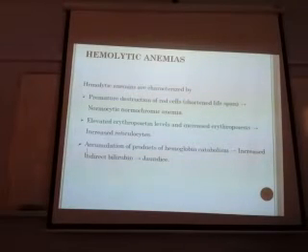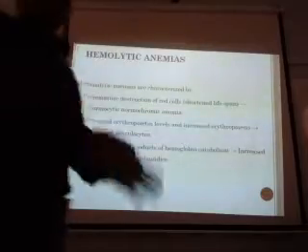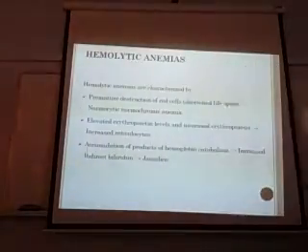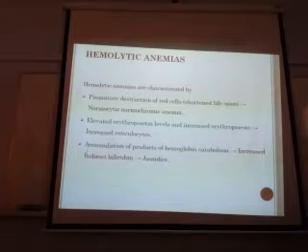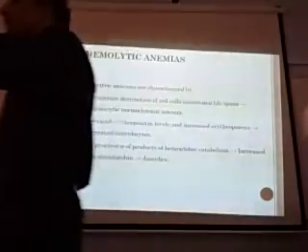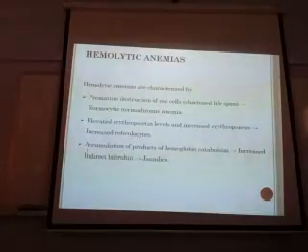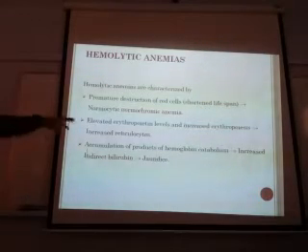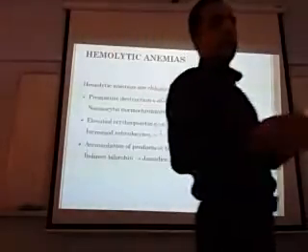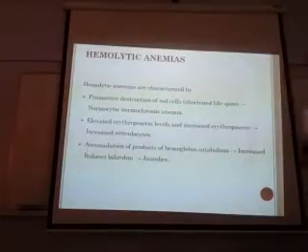So what are hemolytic anemias basically? Hemolytic means lysis, breakdown of the RBCs. So there is premature destruction of the RBCs, which will lead to anemia. Which anemia? Normocytic normochromic anemia. In iron deficiency, what do you find? Microcytic. So this is the answer. So hemolytic anemias will lead to normocytic normochromic anemias due to premature destruction of the RBCs.